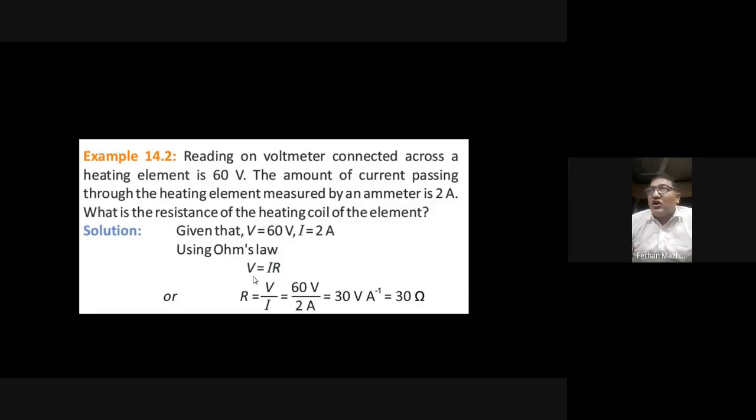So if you do the same experiment here, we have a solved numerical. In this numerical, the reading on a voltmeter connected across a heating element is 60 volt. The amount of current passing through the heating element, measured by an ammeter, is 2 ampere. What is the resistance of the heating coil of the element? I told you to divide the reading of the voltmeter by the reading of the ammeter, and that will give you the resistance. The reading on the voltmeter is 60 volt and on the ammeter is 2 ampere. So 60 volt divided by 2 ampere gives you 30 ohm.